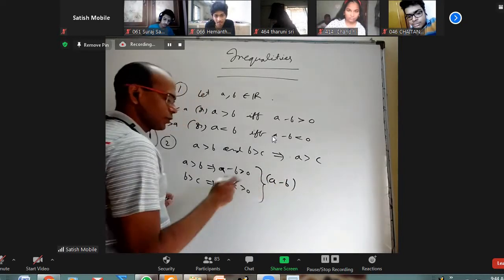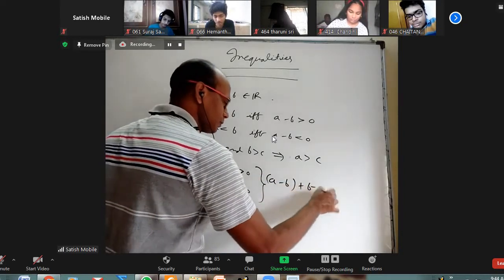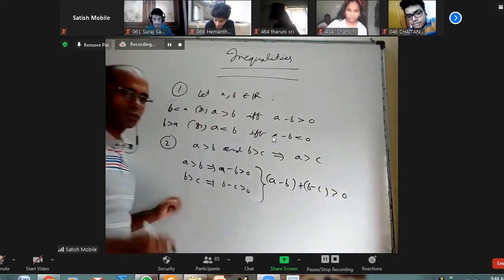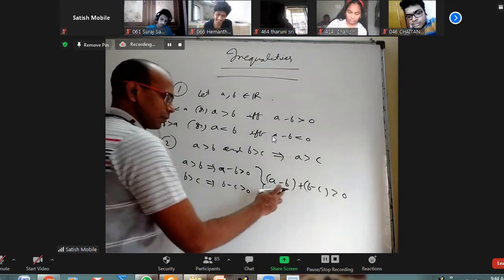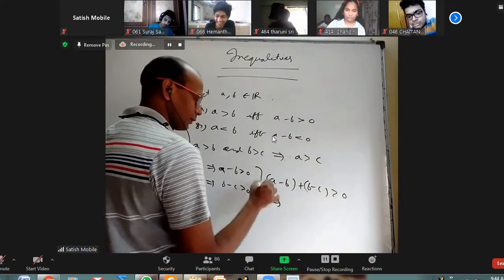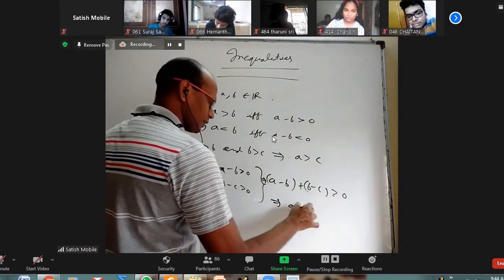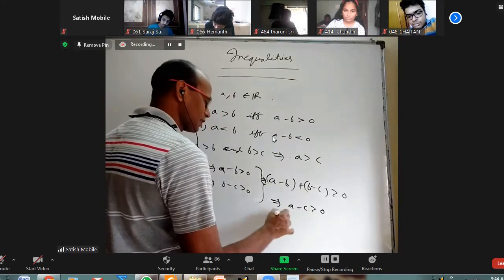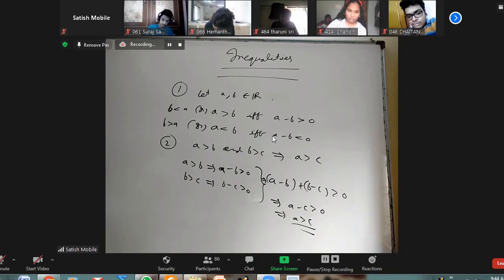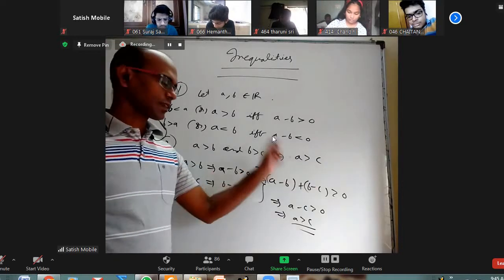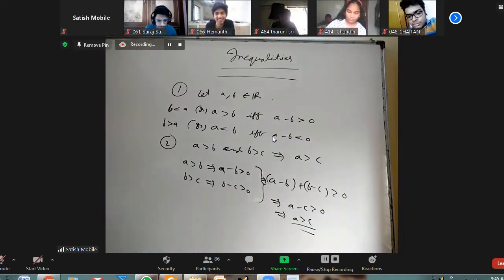So A minus B is positive, B minus C is positive. So A minus B plus B minus C is greater than 0, because we are accepting that the sum of two positive numbers is positive. Now minus B and plus B will cancel, and A minus C is greater than 0. If A minus C is greater than 0, A is greater than C. So if you want to prove A greater than C, somehow you have to prove A minus C is positive.